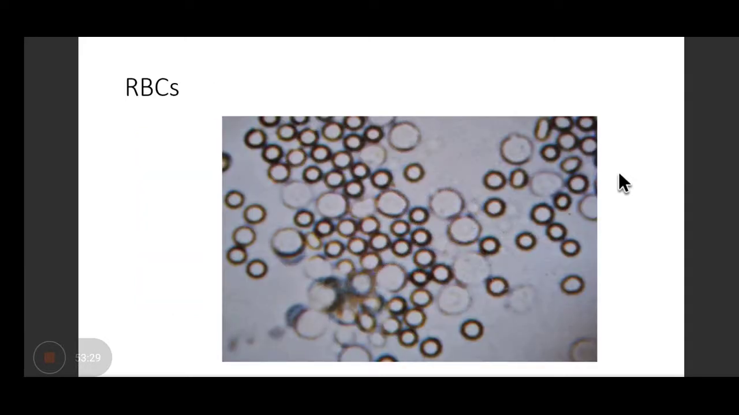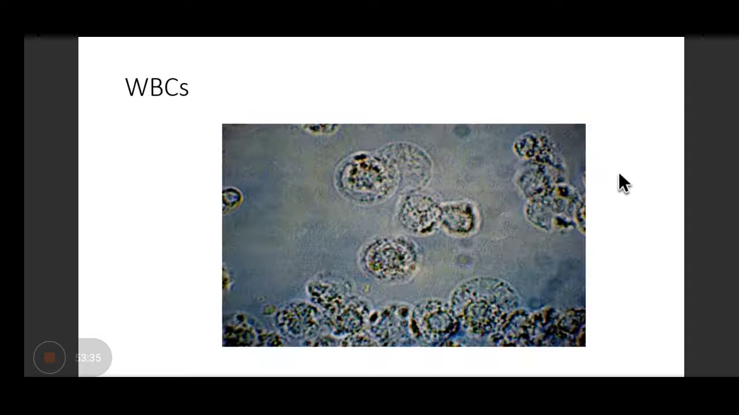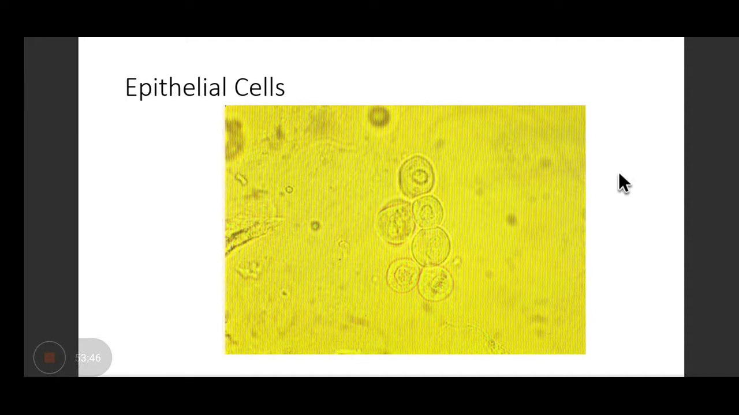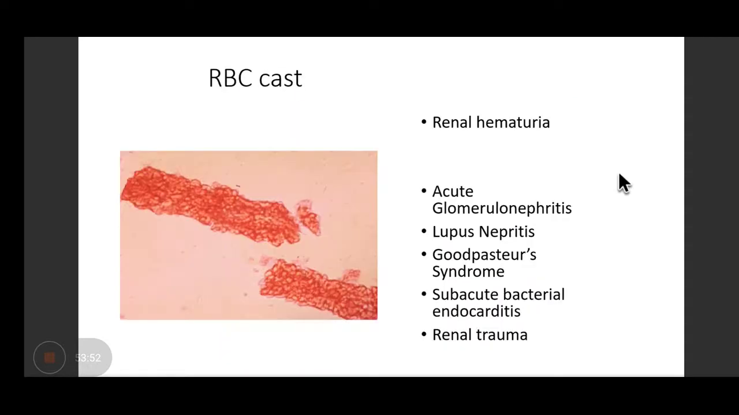This is how RBCs look like. If RBCs are present in urine, this is how they will look under a microscope. WBCs under a microscope. Can you see the cell outline and the nuclear outline? These are the tubular epithelial cells. This is present in urine. They look like this under a microscope.